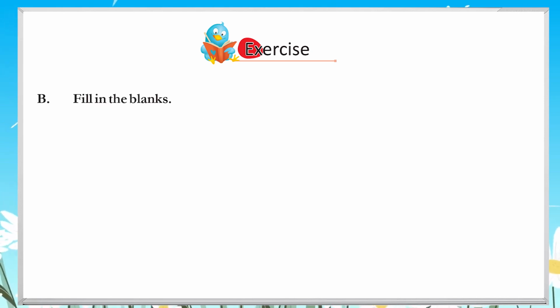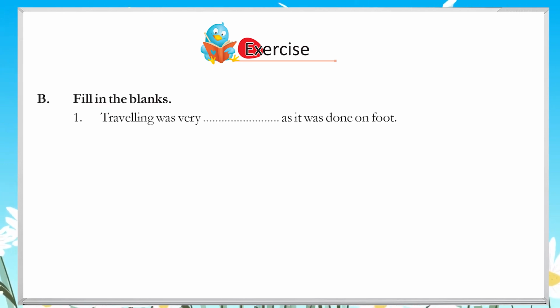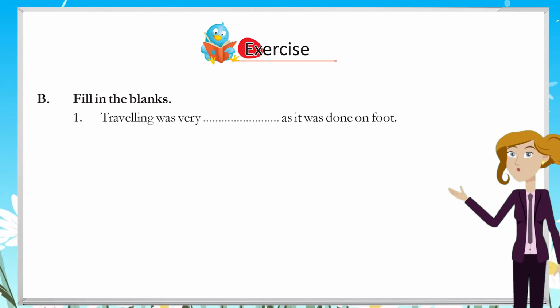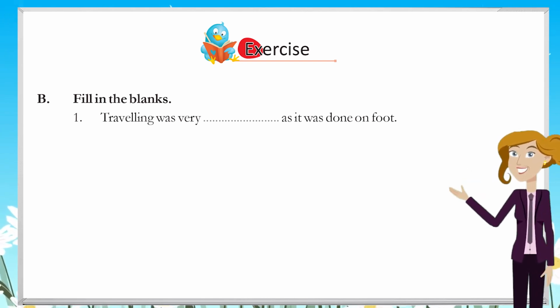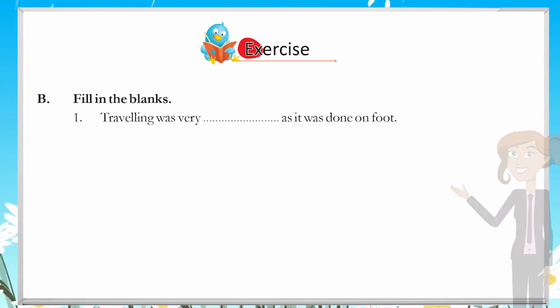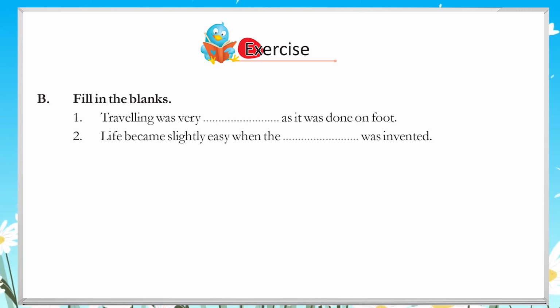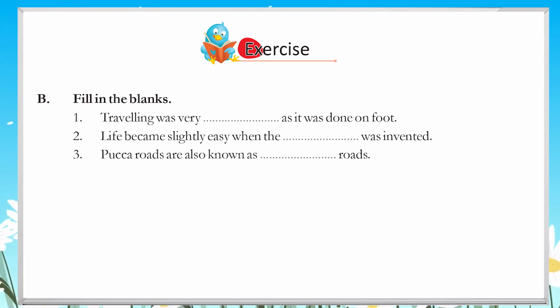B. Fill in the blanks. 1. Traveling was very as it was done on foot. 2. Life became slightly easy when the was invented. 3. Pakka roads are also known as roads. 4.